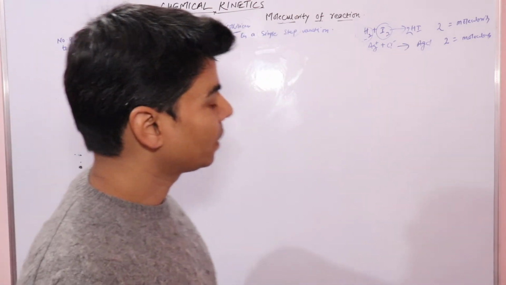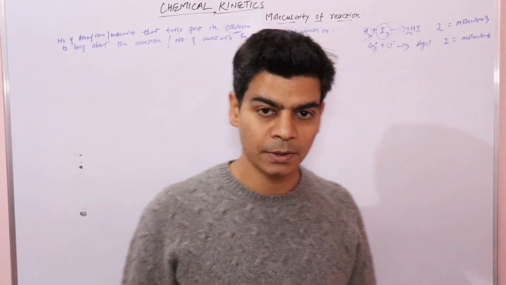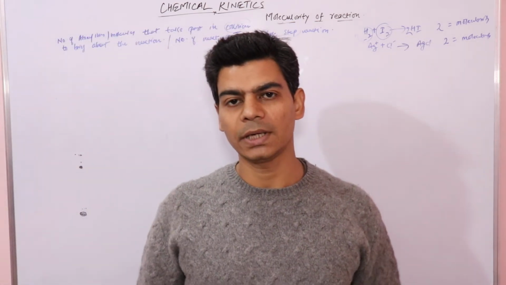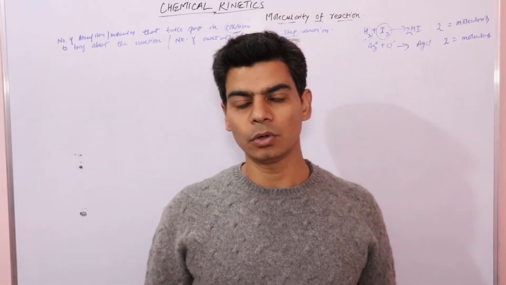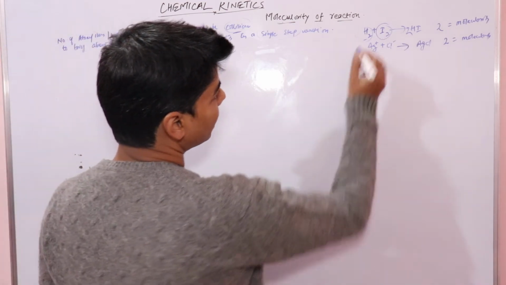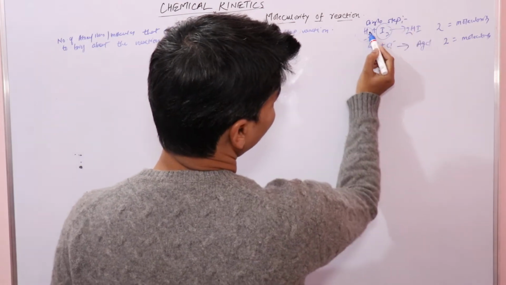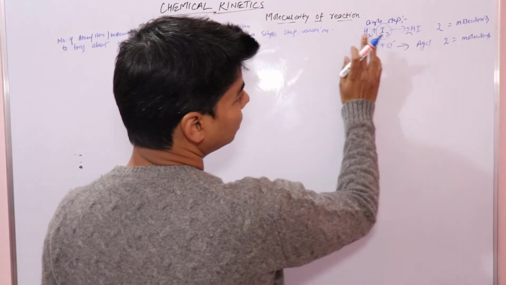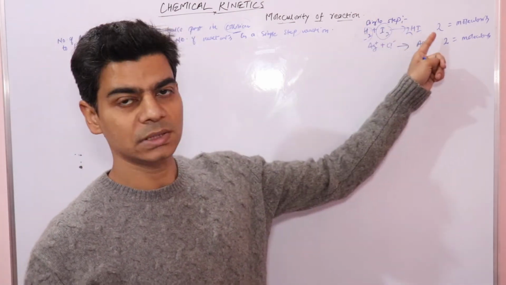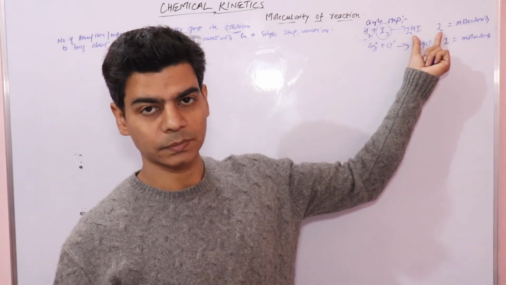So what is an elementary reaction and what are complex reactions? Since we said that for a reaction to take place, the reactant molecules must collide, in these single step reactions we can easily see that the reactants collide in a single step to form the product, right?